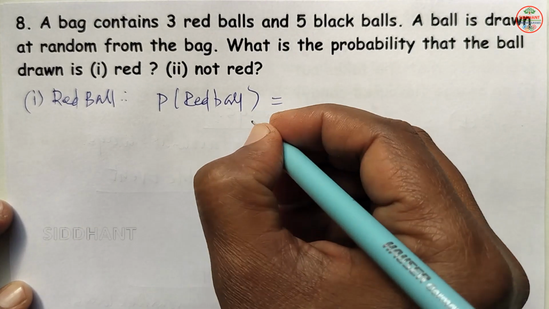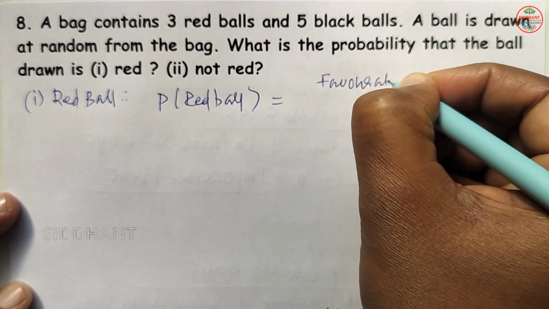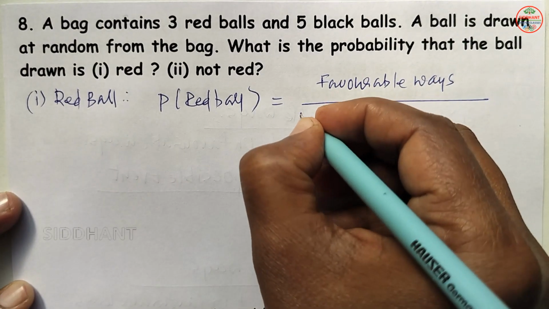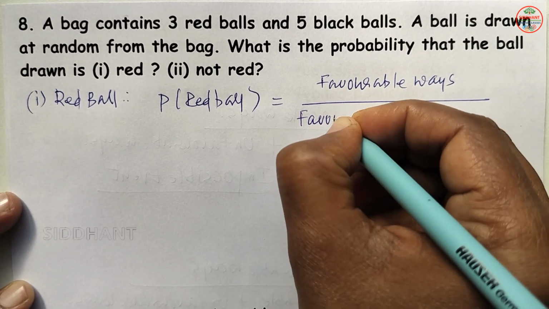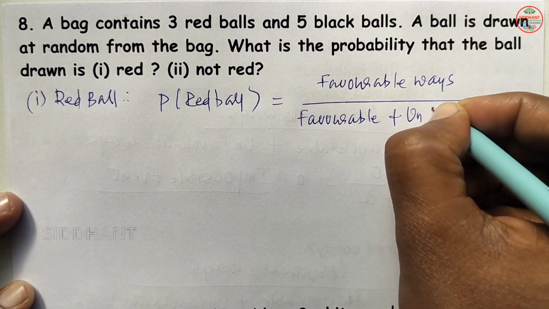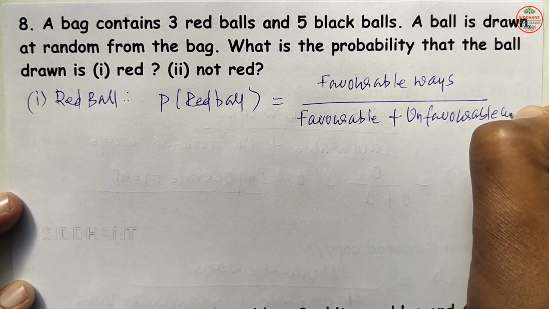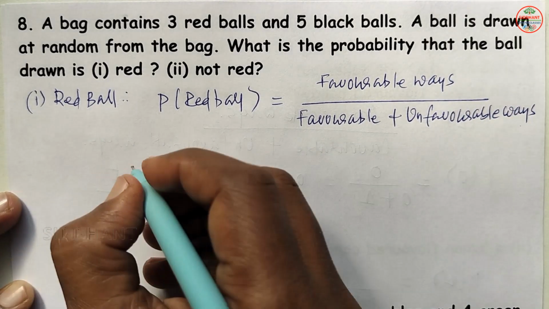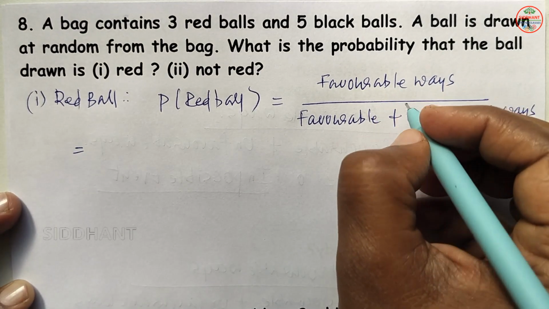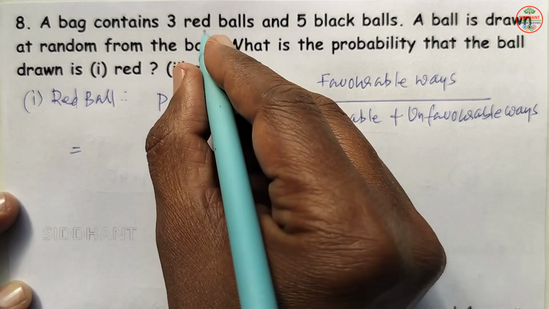So P of red ball will be favorable ways by favorable ways plus unfavorable ways here. So when you see in the bag, the chance of getting a red ball, favorable ways, how many? 3 are there.